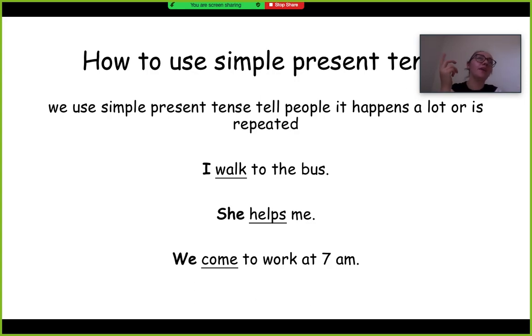Or if somebody was asking you, oh, hey, what time does your department, what time does EVS get to the hospital? You would say, oh, we come at 7, or we come to work at 7. And the person will know that every day of the week, Monday, Tuesday, Wednesday, Thursday, Friday, everybody comes to work at 7. So that's what that means.